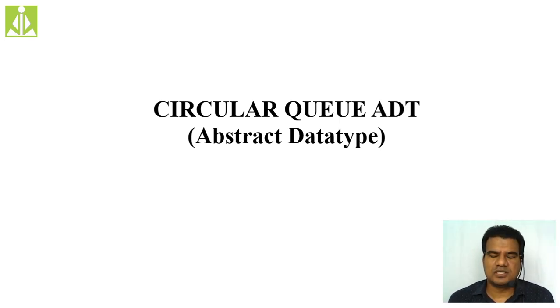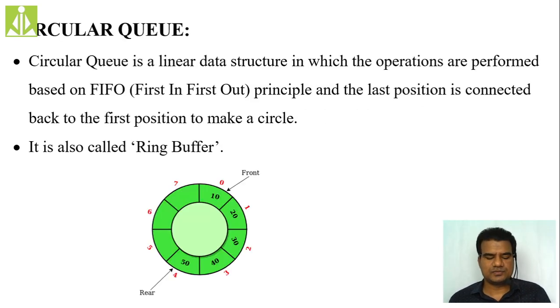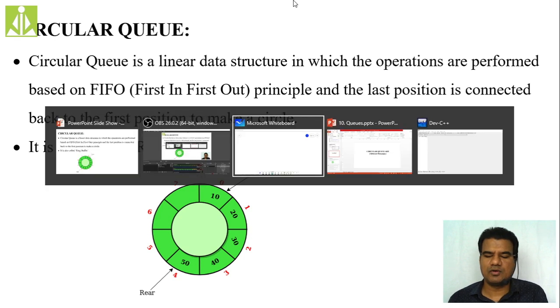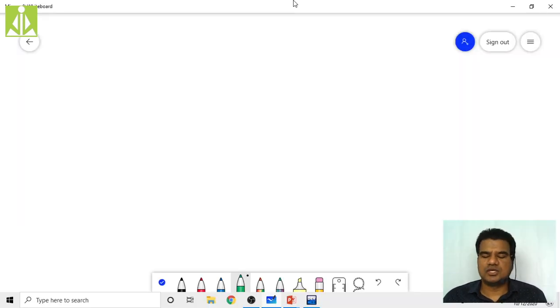If you understand the concept, it is very simple. I will explain it with the help of an example. Let us quickly take a simple queue.